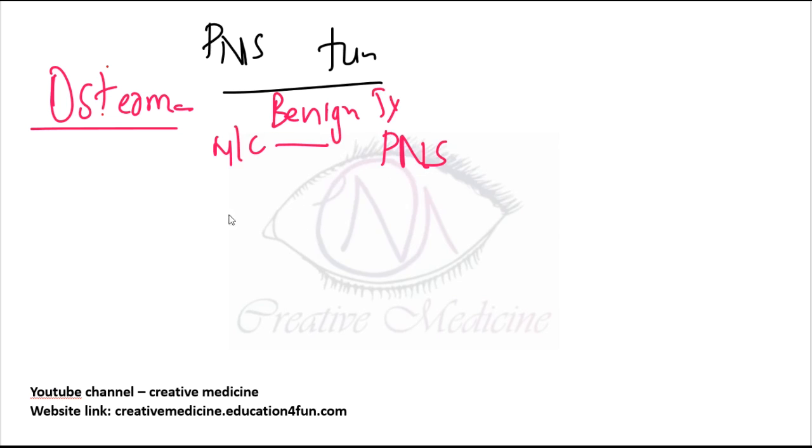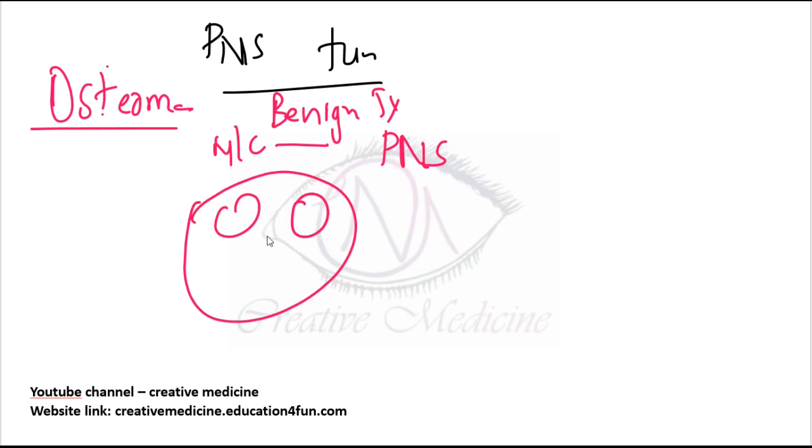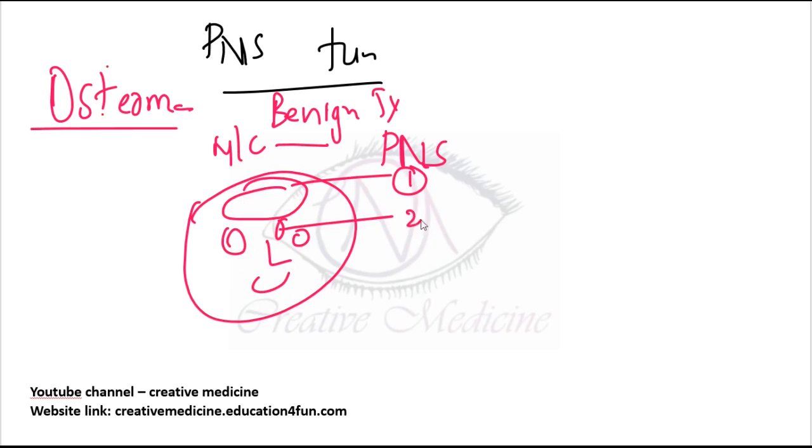It is slow growing and it is most commonly seen in the frontal sinus, then in the ethmoidal sinus, and then in the maxillary sinus. So, most commonly it is seen in frontal sinus, followed by ethmoidal sinus, followed by maxillary sinus. In most of the cases, it is silent, that is asymptomatic.